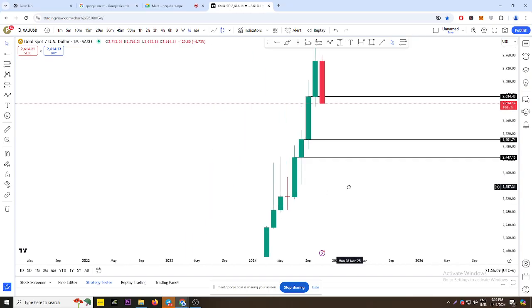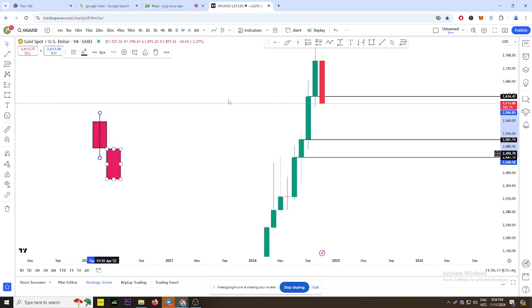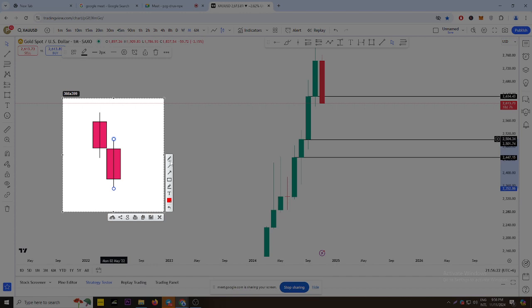Whenever I try to measure a gap, I prefer a candle whose bottom wick and upper wick are almost identical. You see the wick size of these two candles, this particular area and this particular area. If these two are almost identical, there is a high probability that the market will come here and give us a reaction.